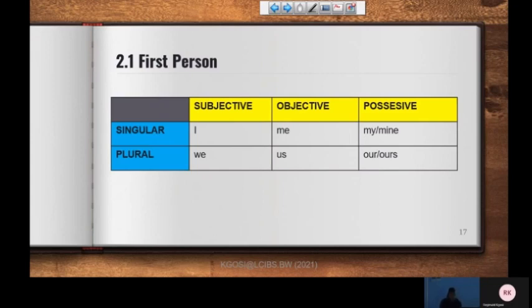So when we say here that I want to talk to you, or I am talking to you, it basically means that I am doing the action, you is the one upon whom the action of talking is being done. The action is being done on you. So you is the object, then I is the subject. So what we said here is that the pronoun changes depending on whether the person in question is the subject or the object of the sentence.